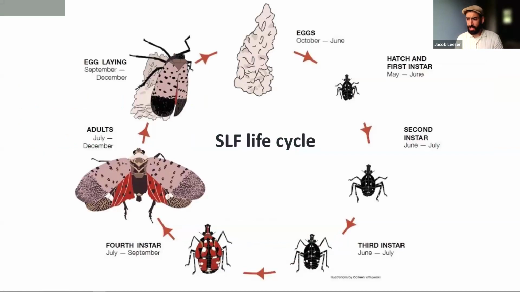Here's the life cycle of spotted lanternfly. They hatch in May or June when temperatures start to get a little bit warmer. That first instar stage, the juvenile nymph, is about 1/8 of an inch long. And it's going to look the same as it progresses into the second and third instar.